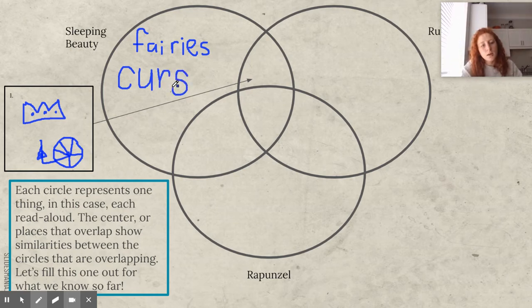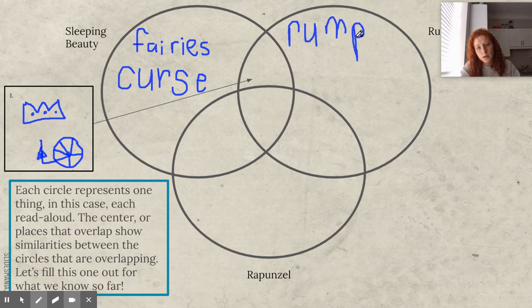Now, what were some things that only happen in Rumpelstiltskin? Think about the magical characters again. Rumpelstiltskin, right? I'm not going to write his whole name. I'm just going to write Rumpel because Rumpelstiltskin is a really long name. Okay. And what else? Think about the problem. She had to make promises, right? Were there any promises in Sleeping Beauty? No.